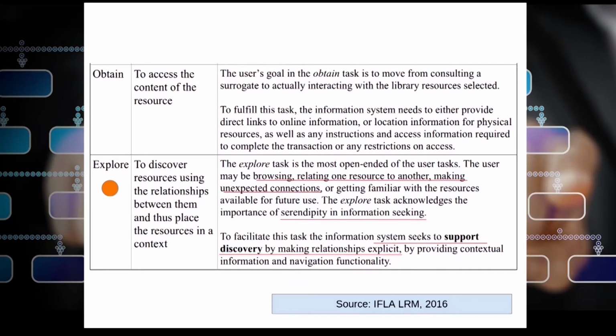and navigational facility. So the real challenge for the library OPAC nowadays is how to support the fifth and final user task as proposed by IFLA LRM, that is navigation based on bibliographic relationship.